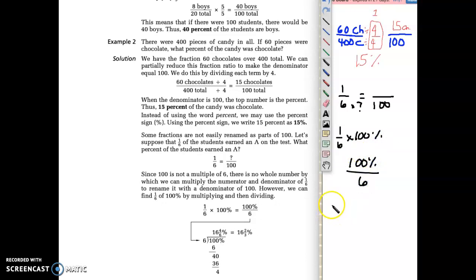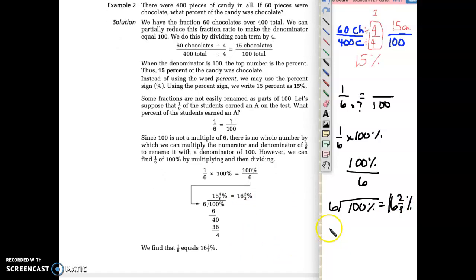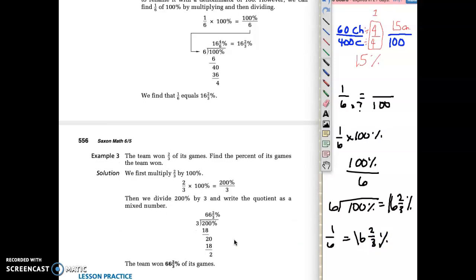So now we're just going to set this up as a division problem. So 6, 100% divided by 6, and you'll see the math right over here, yields you 16 2/3%. So we know that 1/6 is equal to 16 2/3%. Okay.